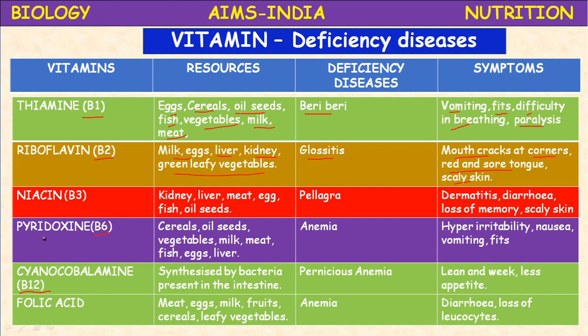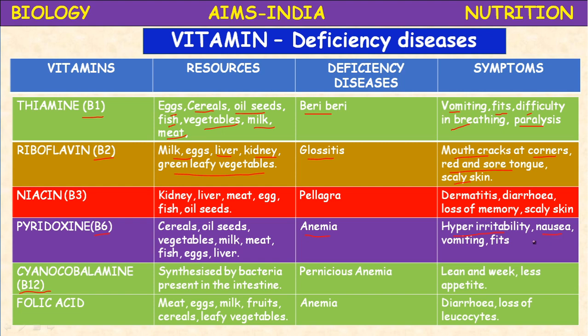Next, vitamin B6, pyridoxine. Cereals, oilseeds, vegetables, milk, meat, fish, egg and liver are the sources. The disease due to pyridoxine deficiency is anemia. What are the symptoms? Hyperirritability, getting irritated very easily.